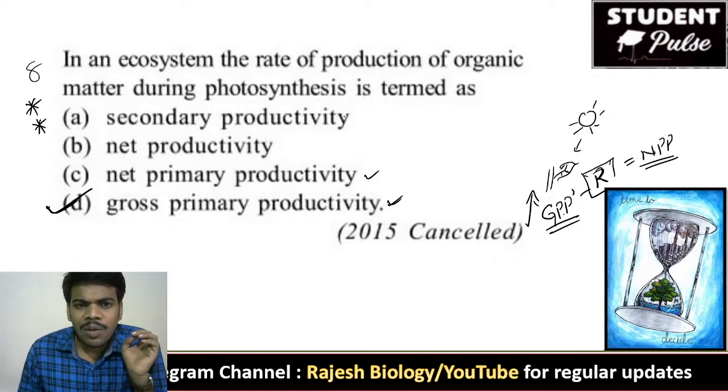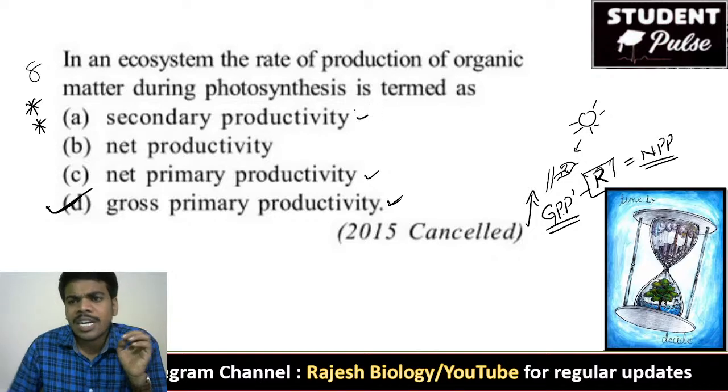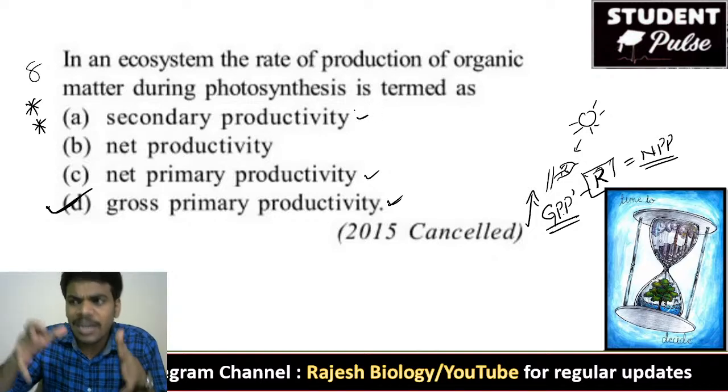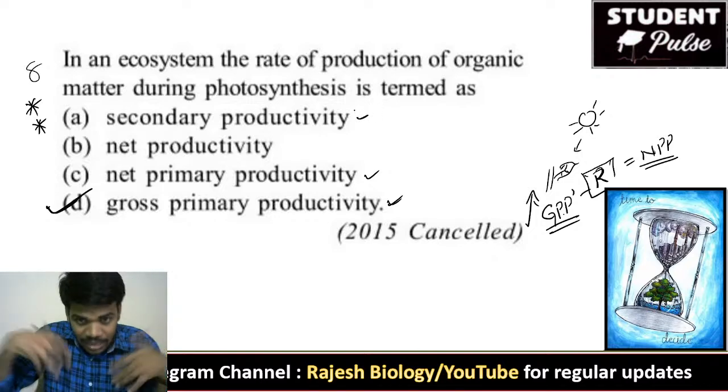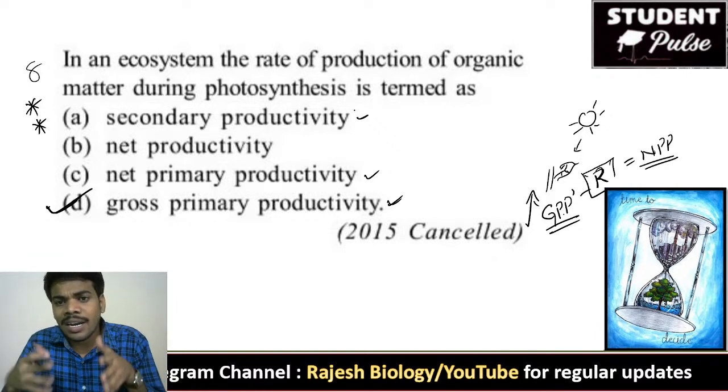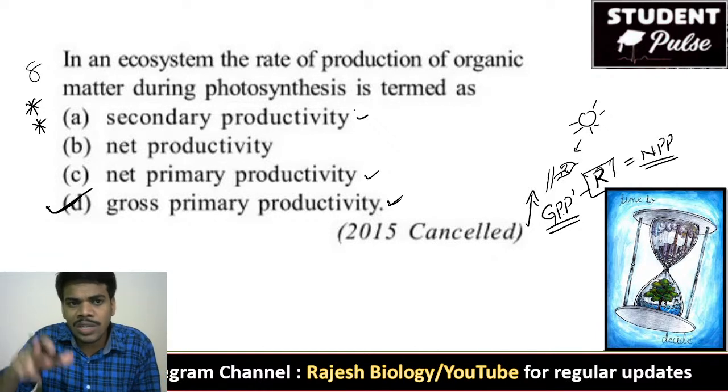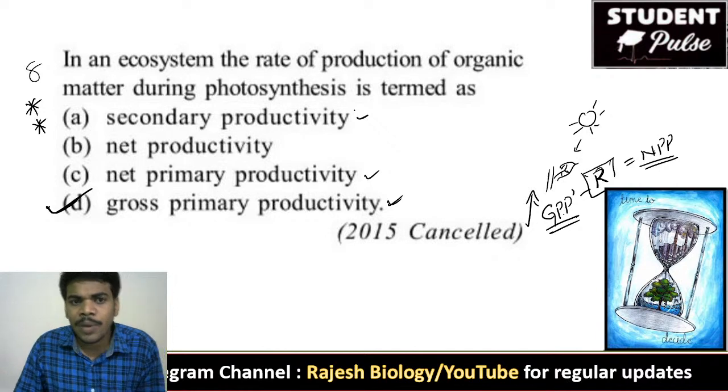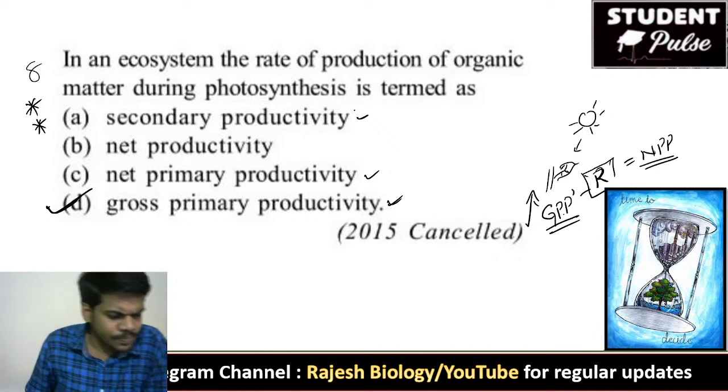Okay. And what is secondary productivity? Secondary productivity means if any tiger or lion eats us, the tiger or lion gets the energy from our body, that is actually the secondary productivity, because the primary productivity is from plants.